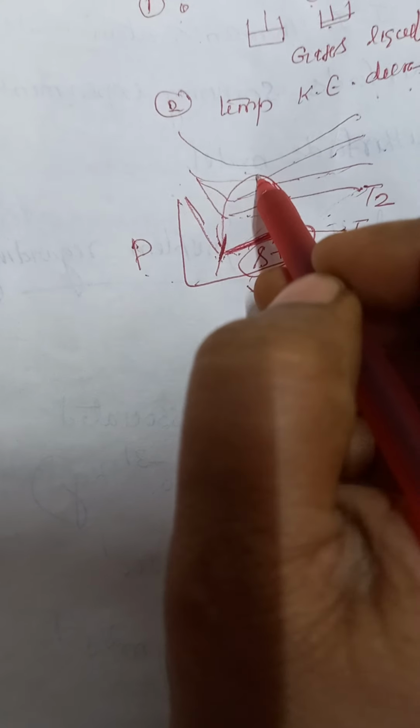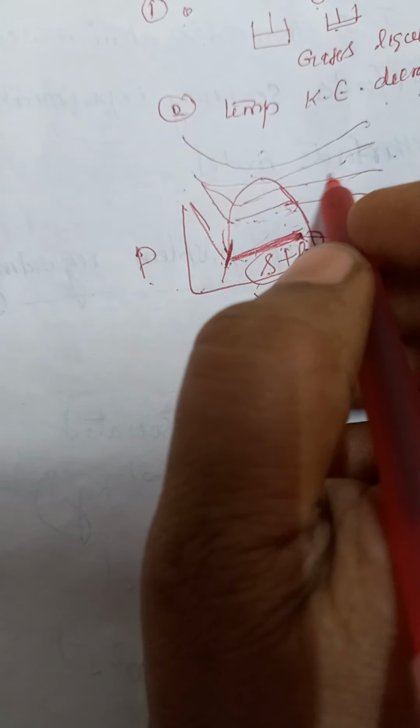So when the temperature increases, it reaches a point here, and above this point, whatever pressure you apply, the gases cannot be liquefied. Up to this point, gas and liquid coexist, then gas becomes liquid, then pressure increases.